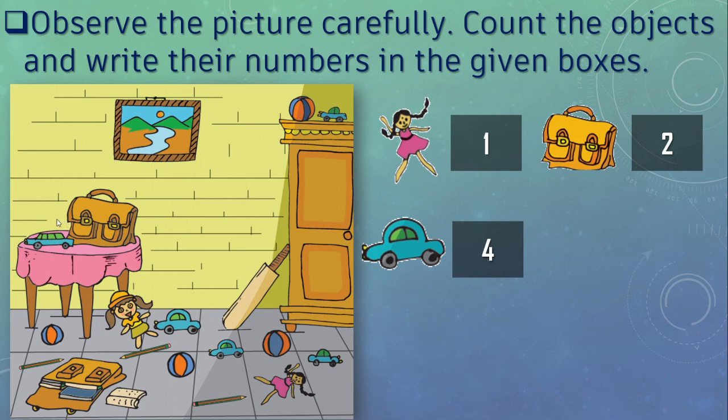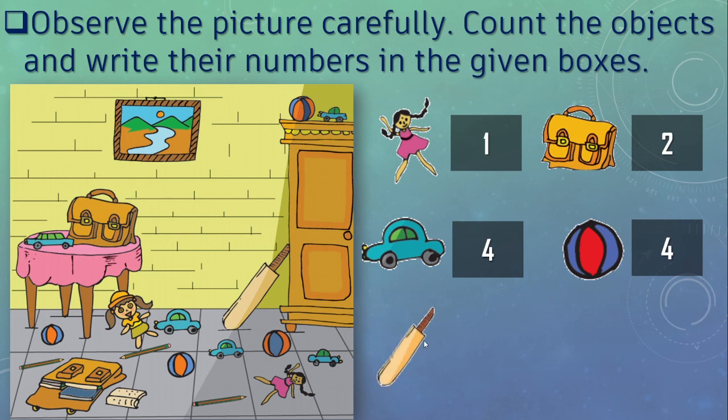Okay, this is of different type, isn't it? And next, ball. See, count the balls. How many are there? Yes, 4 are there, isn't it? See here, 1, 2, 3 on the ground and 1 is on the cupboard.